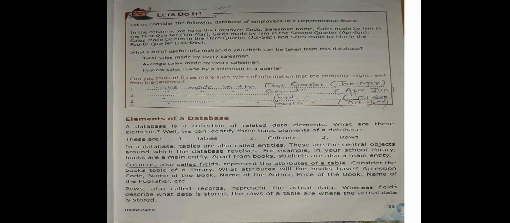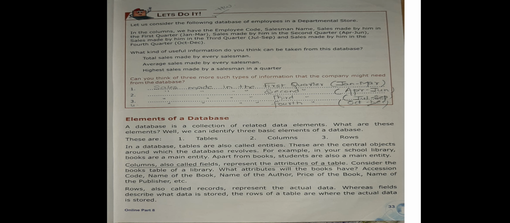Then what kind of useful information do you think can be taken from the database? Total sales for every salesman, then average sales for every salesman, then highest sales. Can you think of the major types of information that the company might need from the database? You have to do this by yourself, don't look from here.